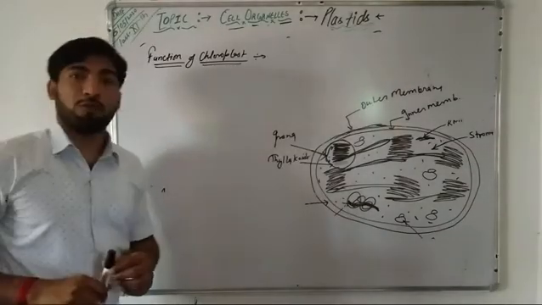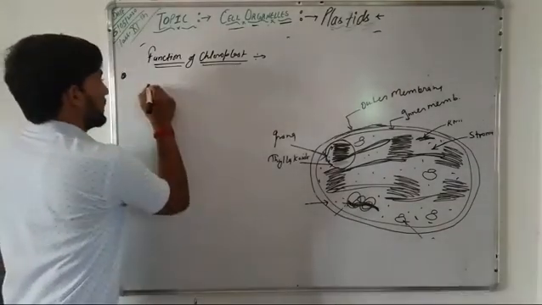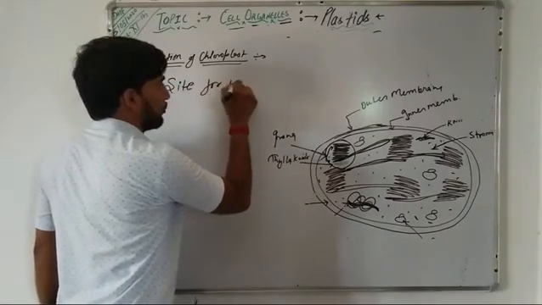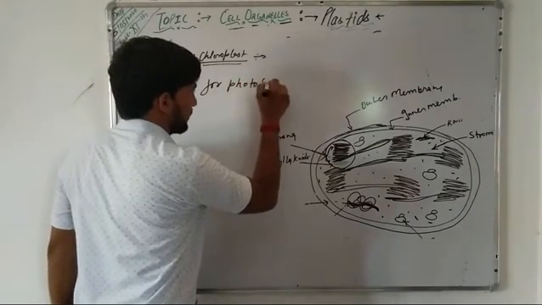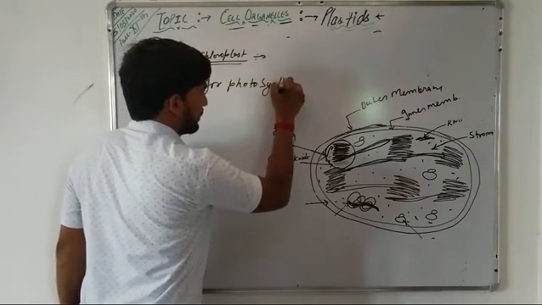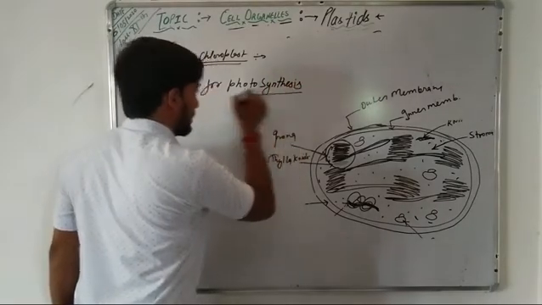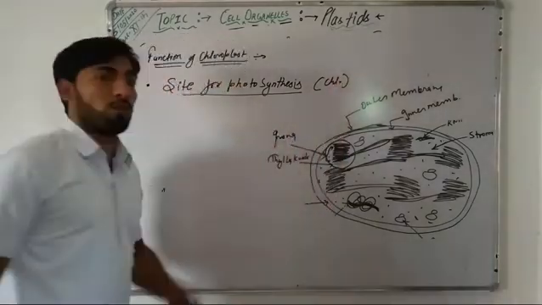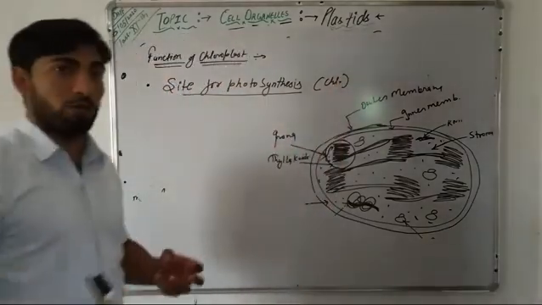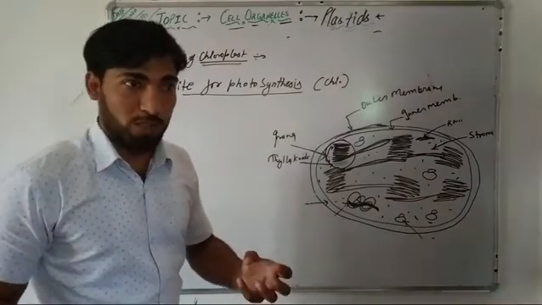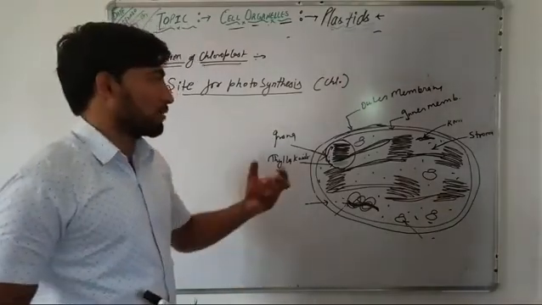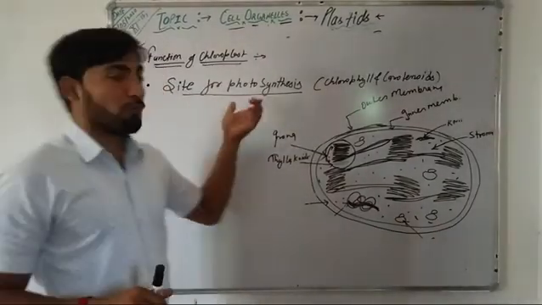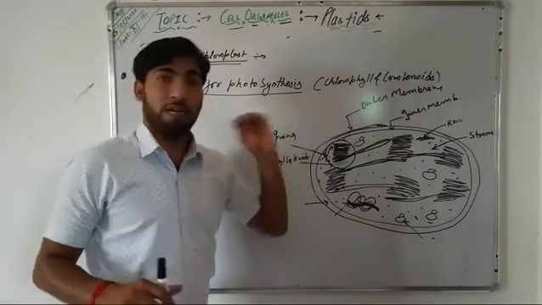Now come to the functions of chloroplast. These chloroplasts act as the site for photosynthesis because they contain the chlorophyll and carotenoids. This chlorophyll and carotenoids are the light absorbing pigments in the chloroplast, and that's why chloroplasts act as a site for photosynthesis.